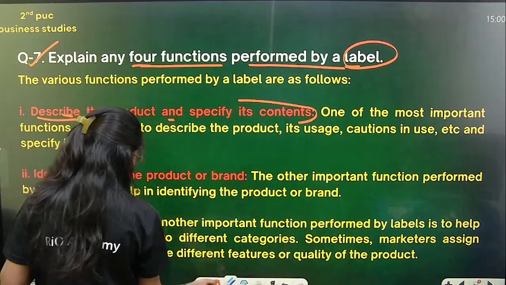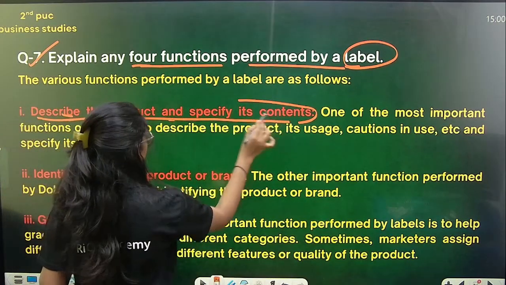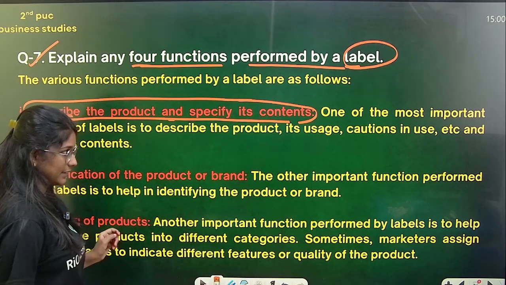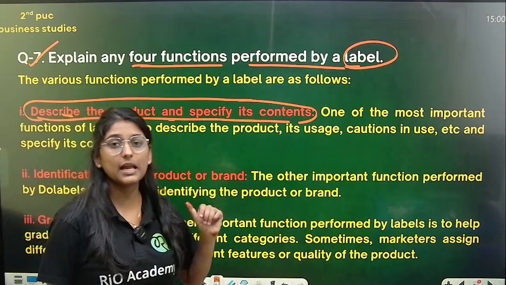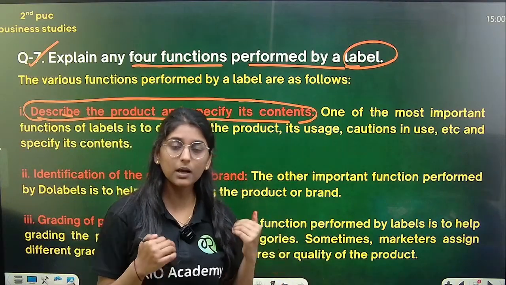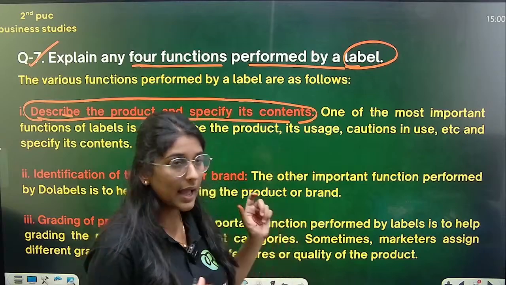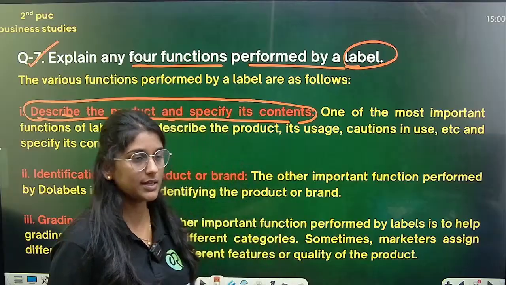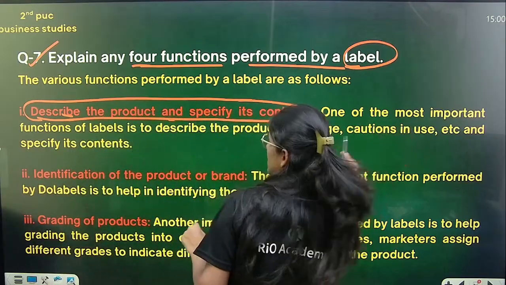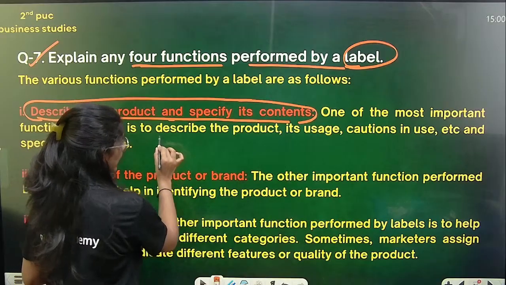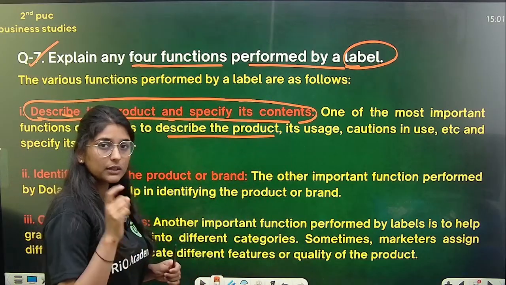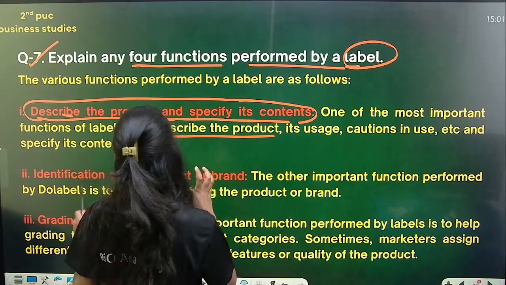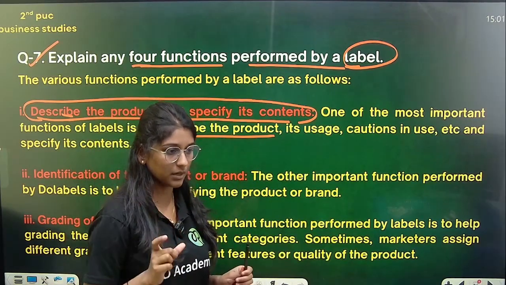Okay, so basically, when you are doing labeling, it is to describe a product and specify its contents. To give a description about a product, describing that product, you need a label, correct? And what contents this product contains, you need all those things, so you need a label. One of the most important functions of a label is to describe the product. To describe the product you need this. Okay.